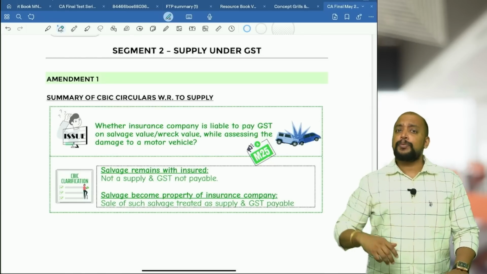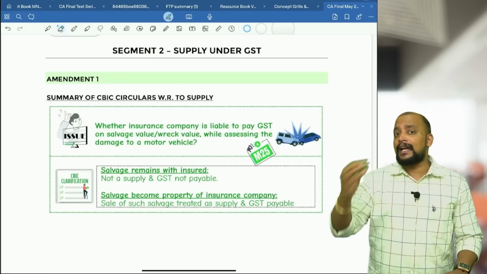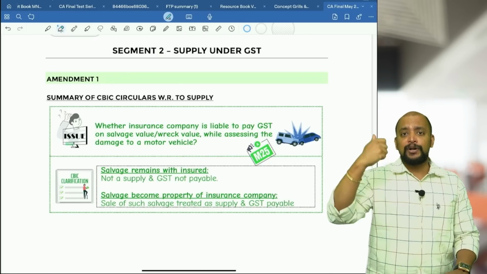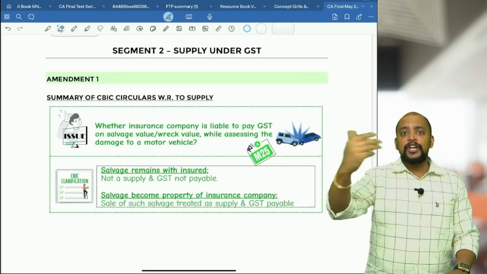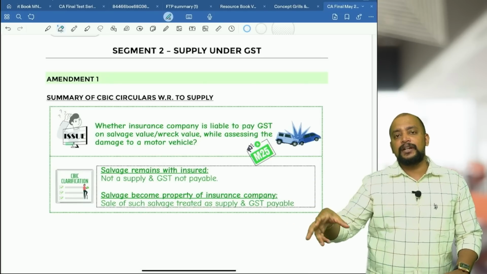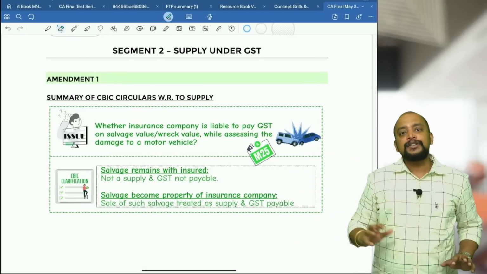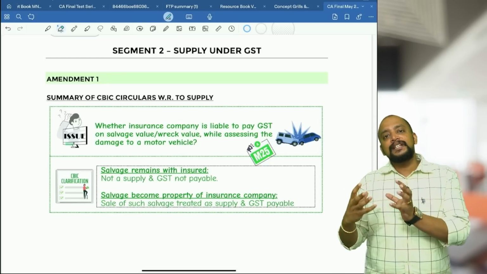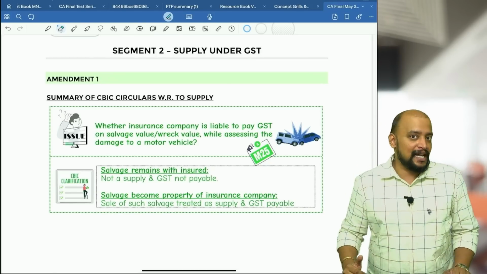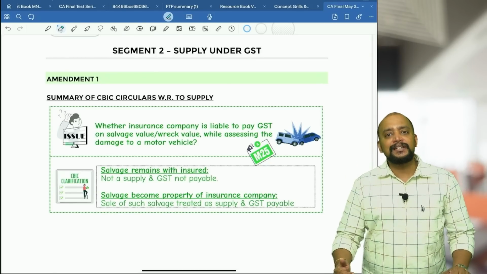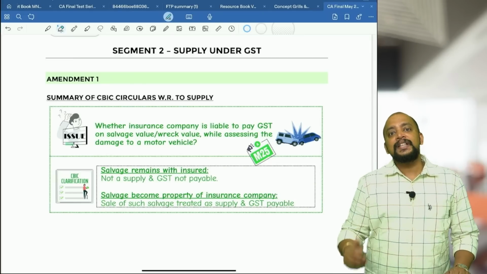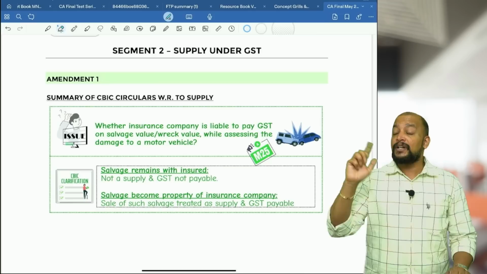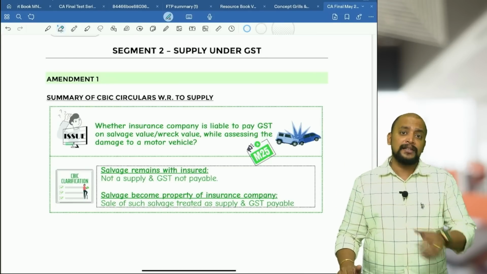In the same way, suppose the insurance company pays the insured 10 lakhs. The insurance company is telling the insured, okay boss, I pay you 10 lakhs and you give me the remaining parts of the damaged vehicle. Now in that case, who owns the salvage? The insurance company owns the salvage. What will the insurance company do with that salvage? Definitely they will sell it. When they sell it for 3 lakhs, will that become supply and GST payable on 3 lakhs? Of course, yes.